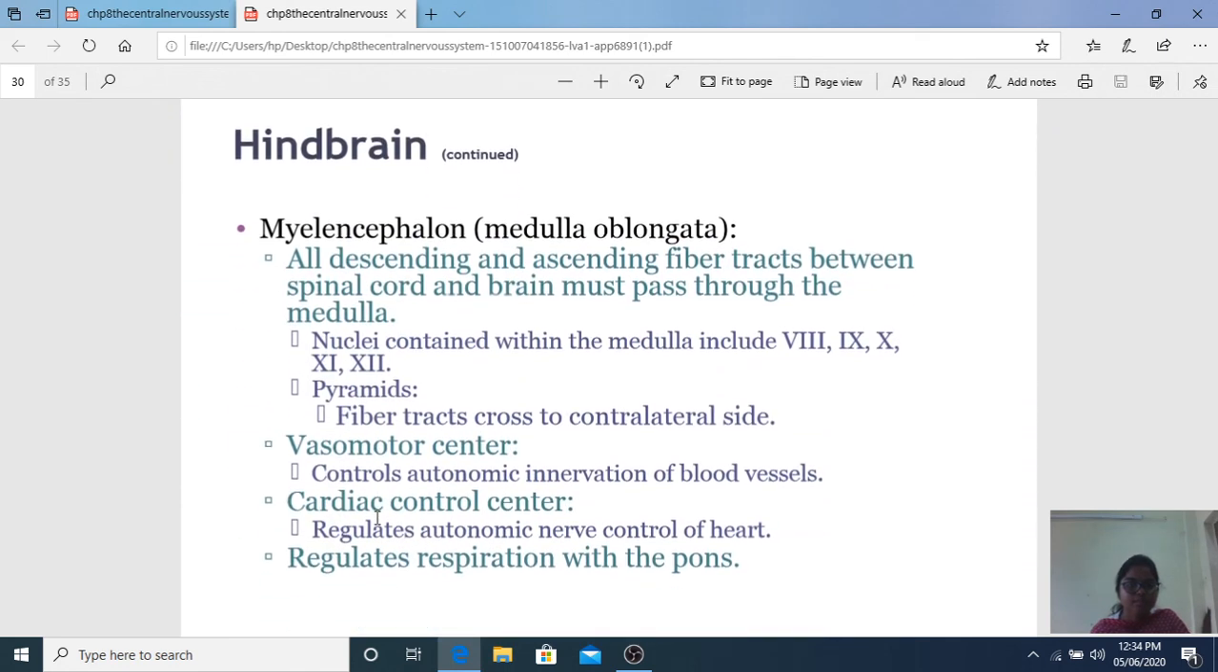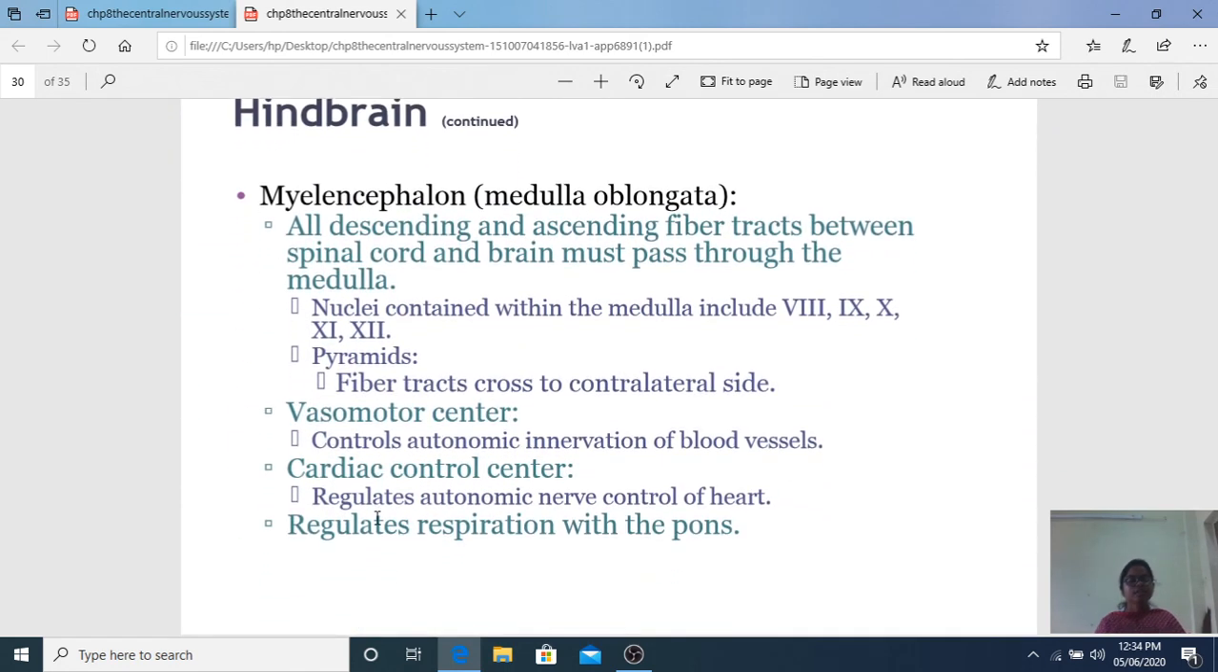Coming to the hindbrain, myelencephalon, the medulla oblongata. The medulla oblongata consists of the 7th, 8th, 9th, 10th and 11th cranial nerves, and all the descending and ascending fibers from the spinal cord pass to the medulla oblongata, from the medulla oblongata to the midbrain, and then to the cortex. If it is sensory, it relays to the thalamus and goes into the brain.